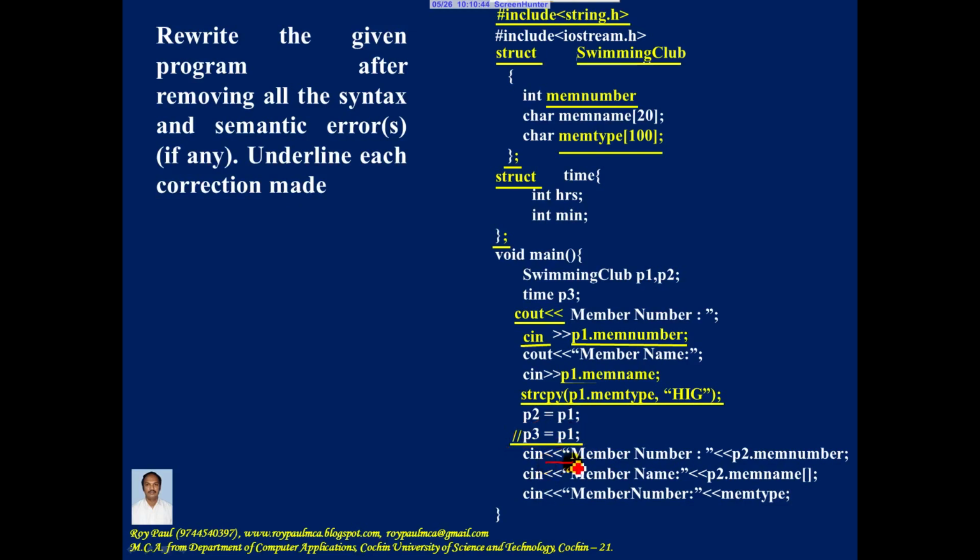Now the output operator is used, so you should not make use of cin, it should be cout. Then p2 dot memNumber, no mistake. Here again the output operator, so you should use cout. P2 dot memName. Only when you declare a character array, you need square brackets.